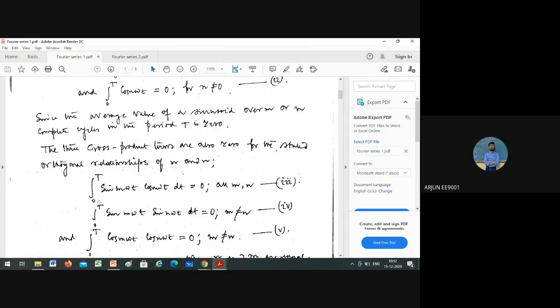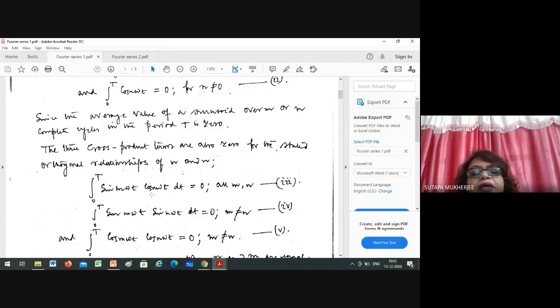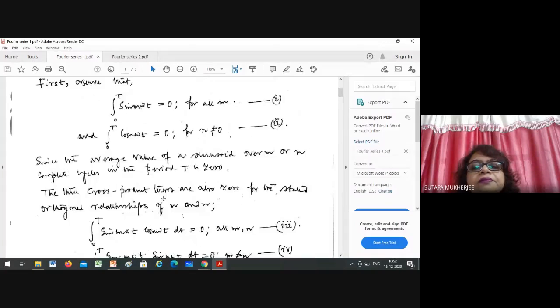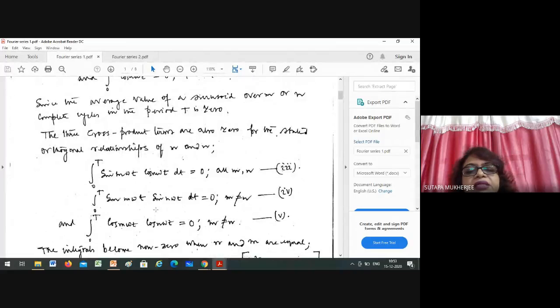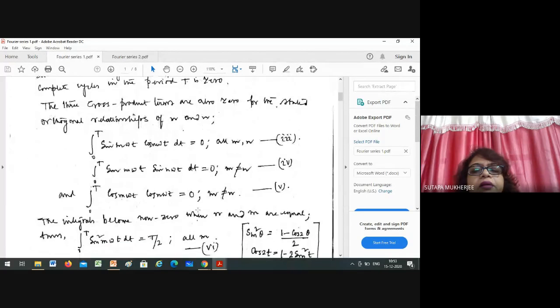That will be easier, right? Yes, half into the sine of 2m omega t, that is sin 2m omega t, and you have to do the integration of that. Ultimately you will get this one, and automatically it will be 0. Again, sin m omega t sin n omega t will again be 0, and the condition is that m not equal to n. After that, cos m omega t cos n omega t equals 0, m not equal to n.